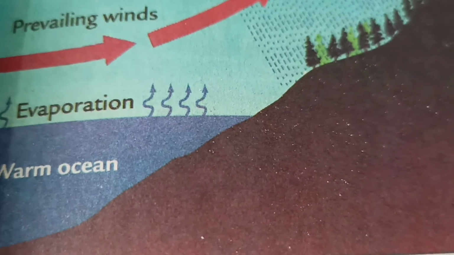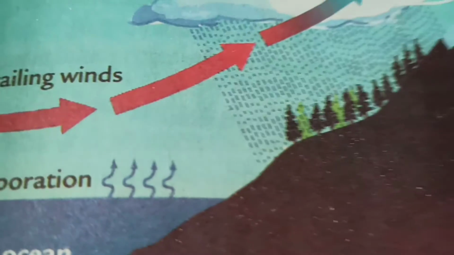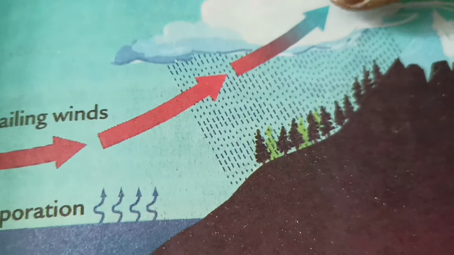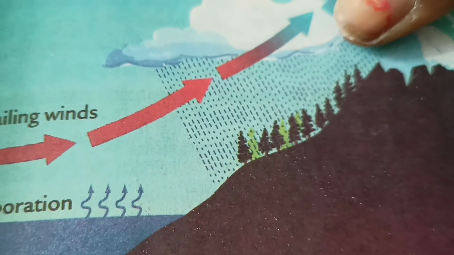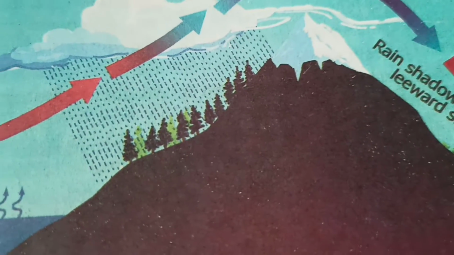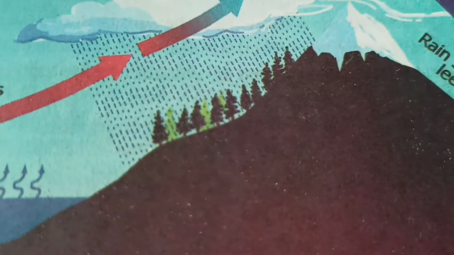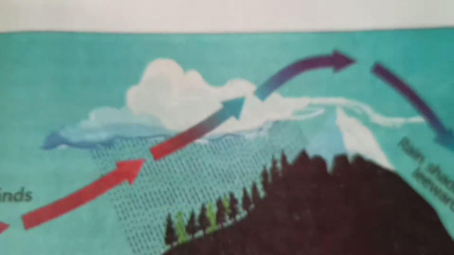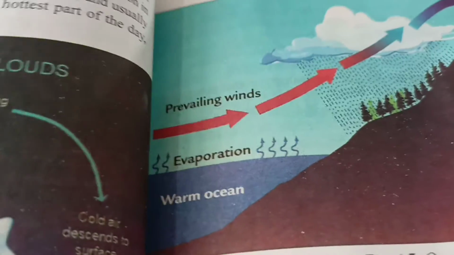So on one side of the mountain there is heavy rainfall, and on the other side less rainfall. Such a situation occurs widely on the western coast of India, near the Arabian Sea.